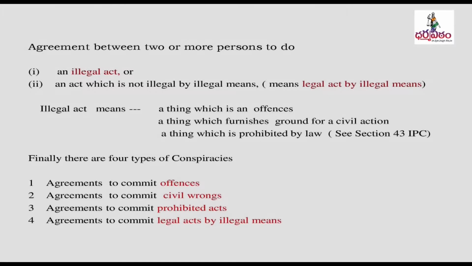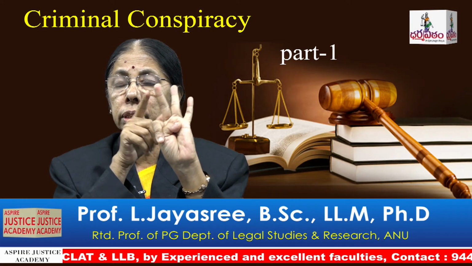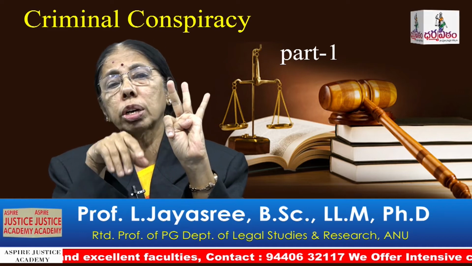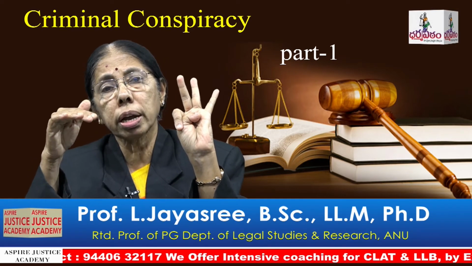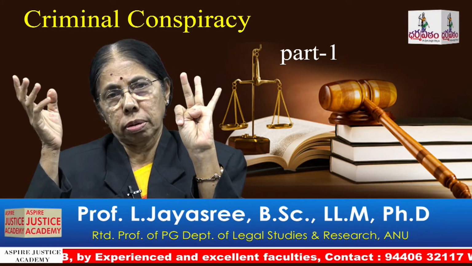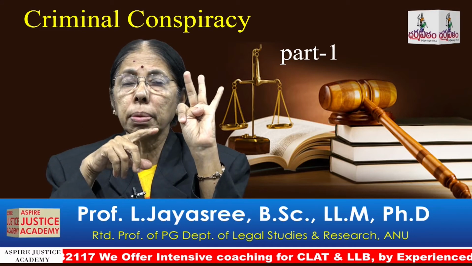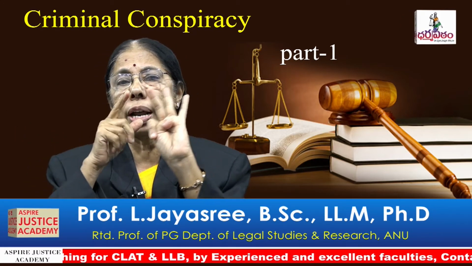Again, I am repeating, we found 4 types of conspiracies by analyzing the definition of illegal act. Now the proviso says, except an agreement to commit an offense. In the rest of the categories, mere agreement is not a criminal conspiracy. In addition to the agreement, there must be some overt act, a physical act, done by one or more of the parties to such agreement in pursuance of the conspiracy. So agreement plus overt act is necessary.